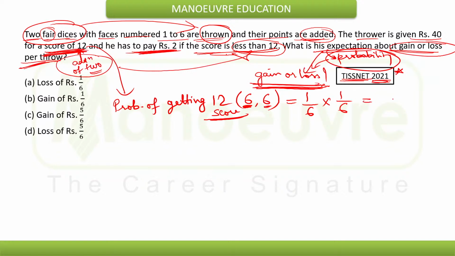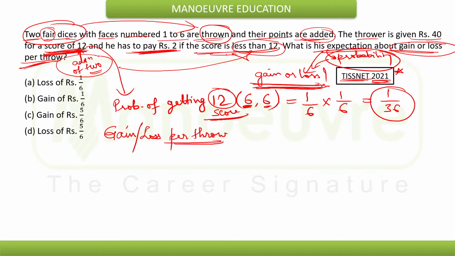So 1 by 6 into 1 by 6. So the probability of getting a score of 12 is 1 by 36. Now let's check whether the thrower is getting gain or loss per throw.